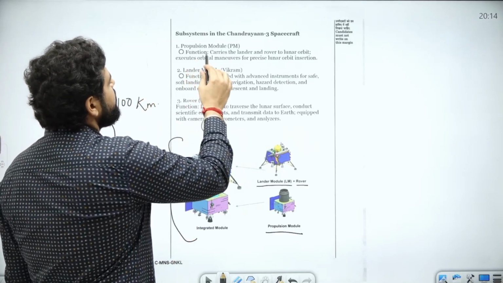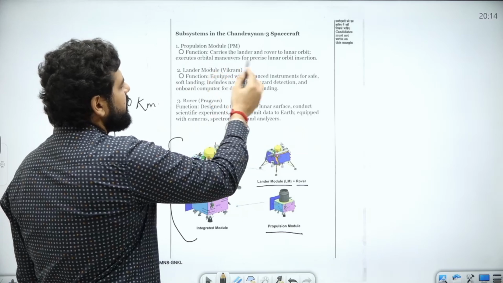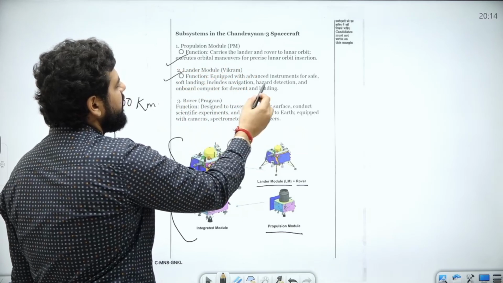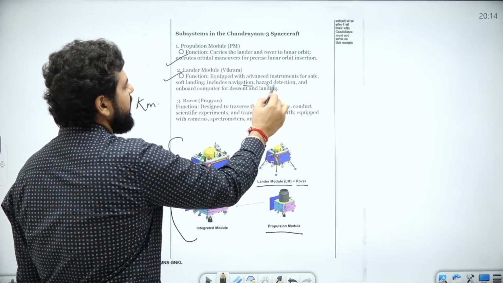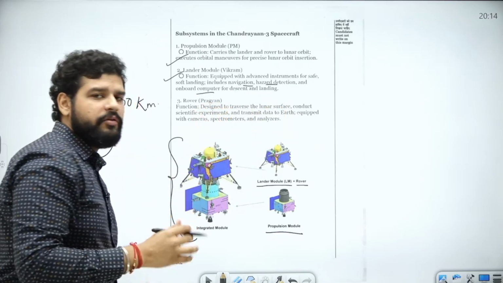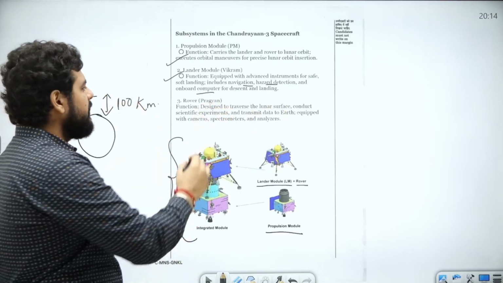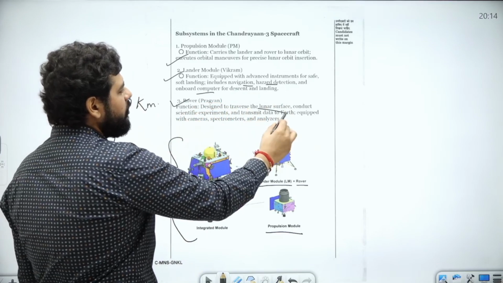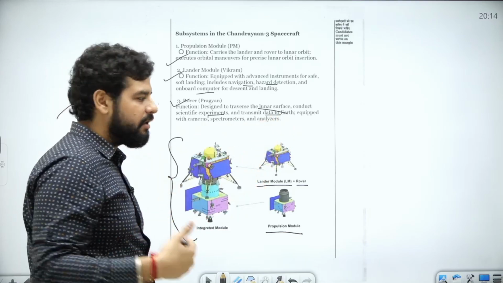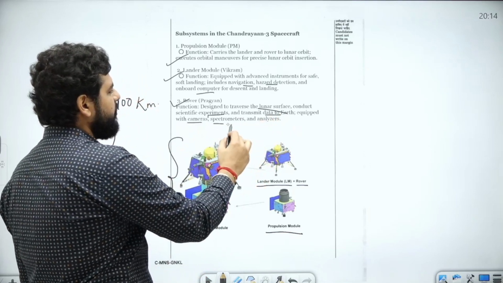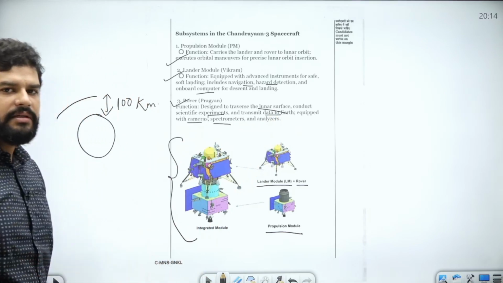So the first thing is propulsion module. Now the function I have told you, lander module, it has instruments for safe soft landing like navigation, hazard detection, onboard computer for descent and landing. Then there is rover, which will go on the lunar surface, conduct experiments and transmit data back to the earth. It has cameras, spectrometers and analyzers to analyze the surface.